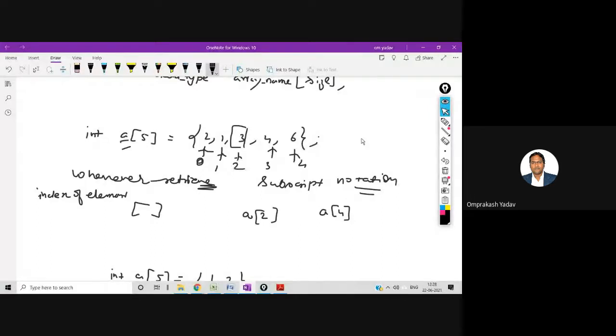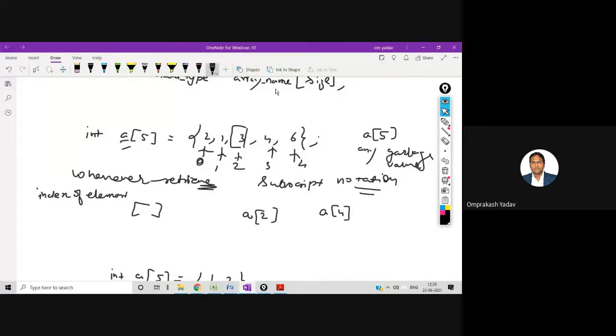Now, if I say I want to access a[5], what will happen? We know that there are 5 elements, but the indexes start from 0, so only 0 to 4 are valid. If I try to access a[5], I am going beyond the limit of this array. I may get any garbage value. So this operation a[5] will give me a garbage value. Remember this, because I am going out of bounds of this array.